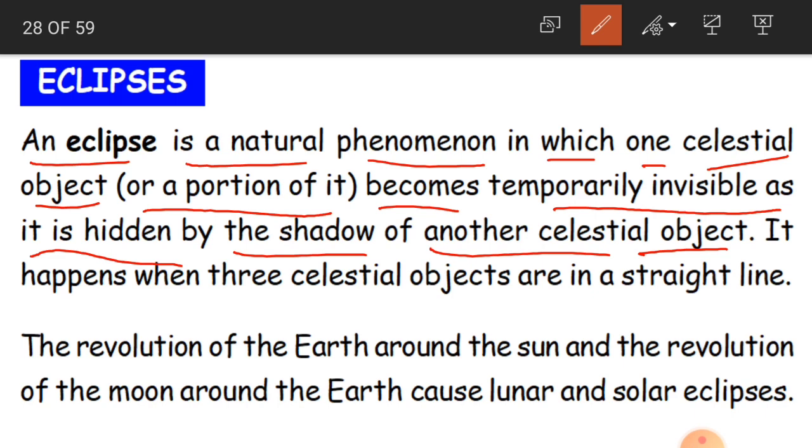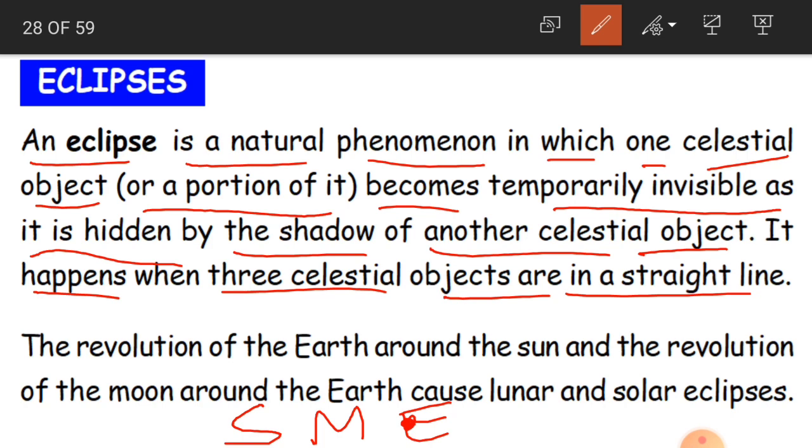Okay children, it happens when three celestial objects are in a straight line. So when does this happen? When three celestial objects are in a straight line. Suppose this is the earth. Around the earth, the moon is going to revolve. Again, the earth is going to revolve around the sun. They are going to revolve on their own orbits, their own path.